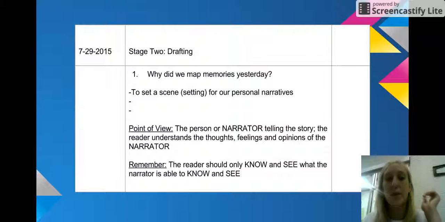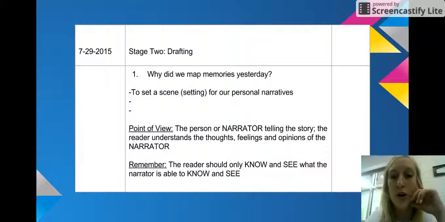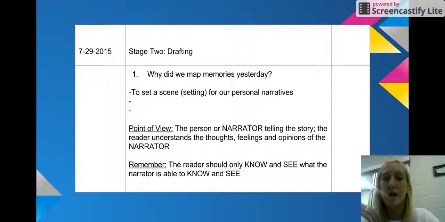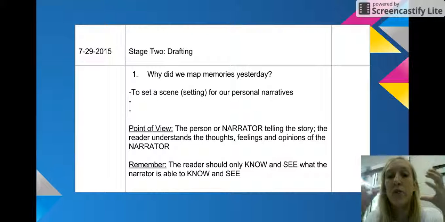But what you want to remember is the reader should only know and see what the narrator is able to know and see. So if you are in one room or you are at one event and something happens elsewhere, you wouldn't know what happened unless another character in the story tells you. So only write down what the narrator knows and what the narrator can see.